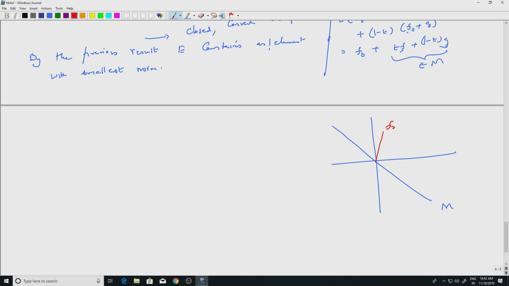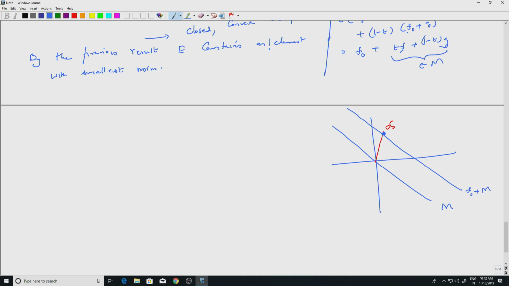Now if I add F naught to M, I am going to get this line. So well, the F naught is here. So this would be F naught plus M. Now what are we doing?